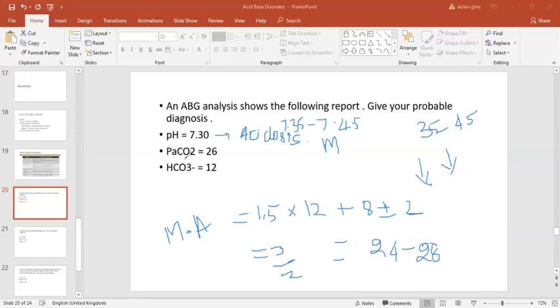Look in the question whether the CO2 is within this range or not. Yes, the given partial pressure of carbon dioxide is within the levels of the expected PCO2. So we can diagnose this as metabolic acidosis with compensatory respiratory alkalosis. So only we are having this decrease. Okay, so it is perfectly compensated. Metabolic acidosis with compensation. Okay, so this is about this one.